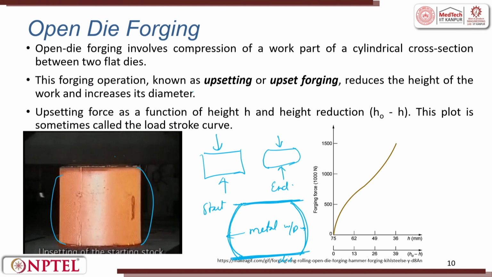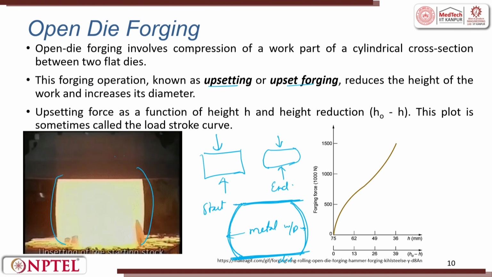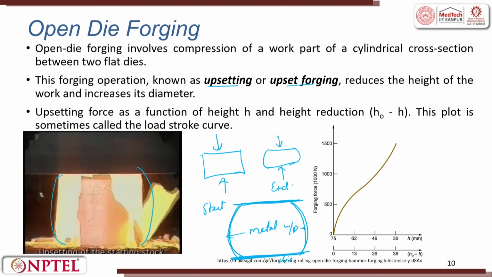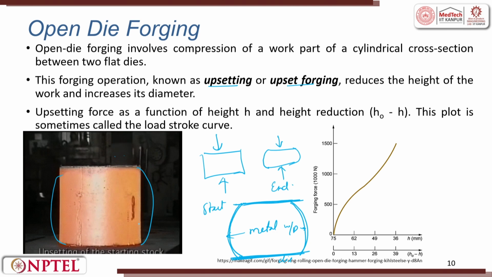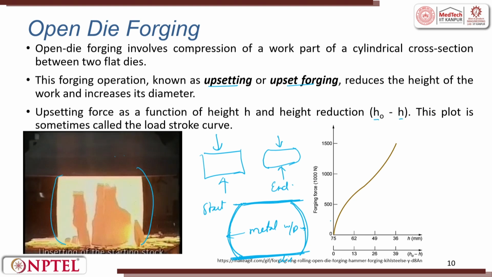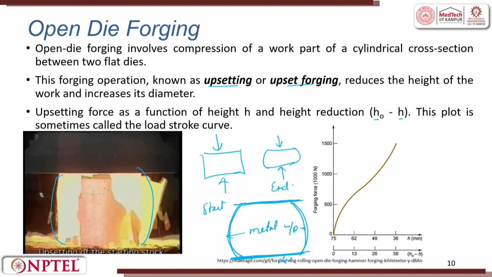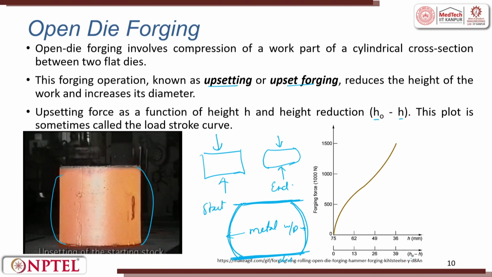The forging operation known as upsetting or upset forging reduces the height of the work and increases the diameter, because it is a constant volume process. The upset force as a function of height and height reduction h naught to h, the plot is given. Here you can see what is h and what is the reduction we are doing, h naught minus h. What is the forging load?